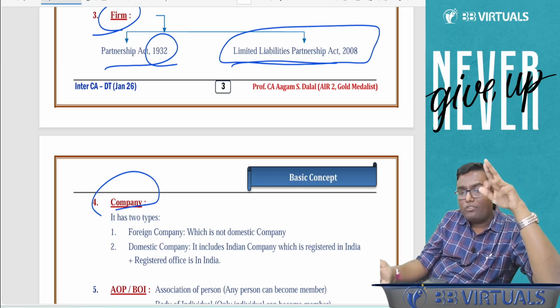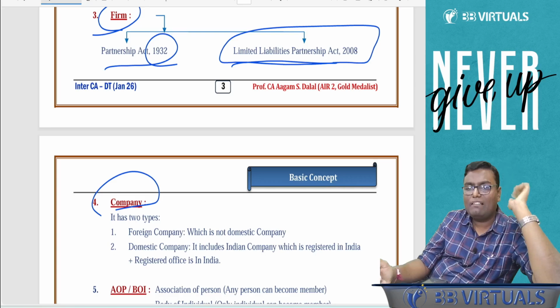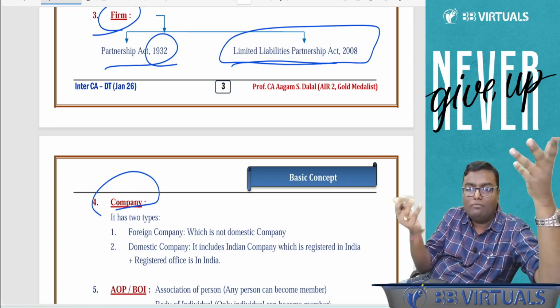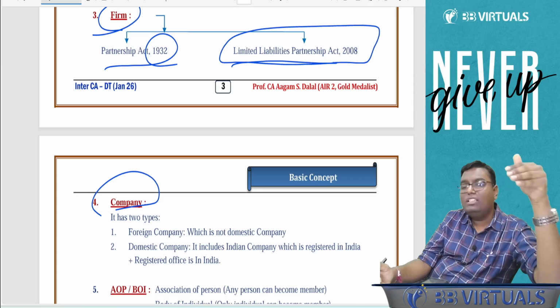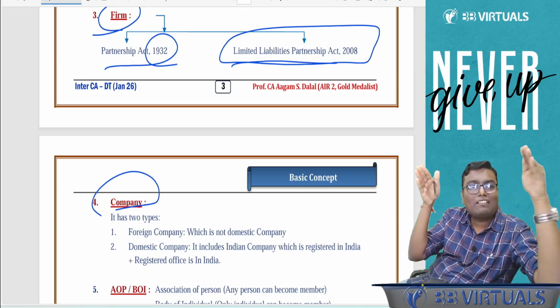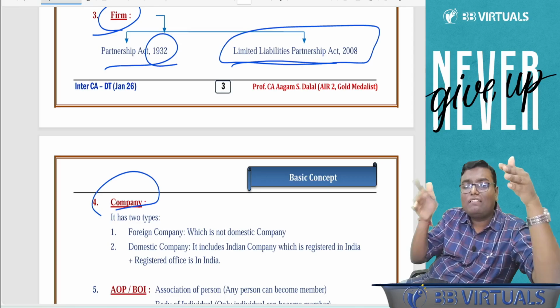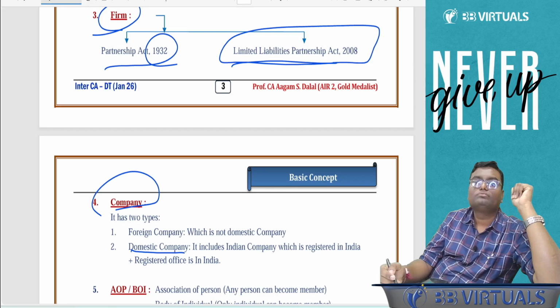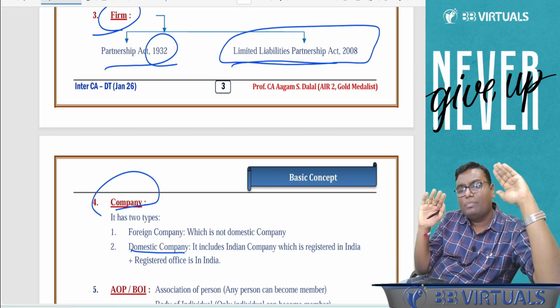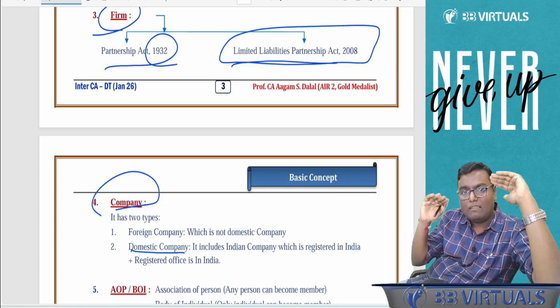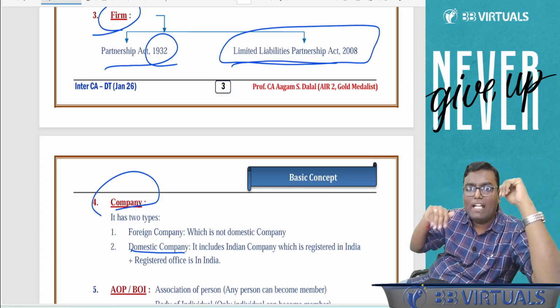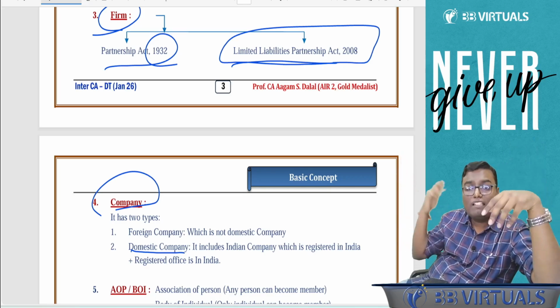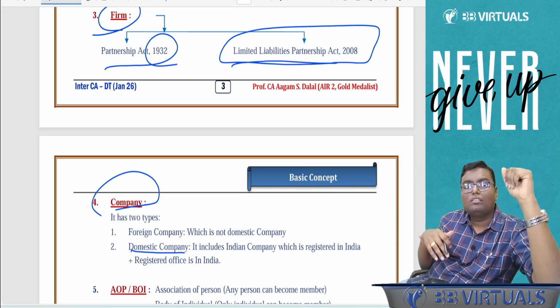There are two kinds of company that have to pay income tax in India if they earn income from India. One is our own company, which is registered in India, having its registered office in India, which we call a domestic company. And second, a company which is not a domestic company, means a company registered outside India, having its office outside India, like Meta, Google, Facebook, Apple.